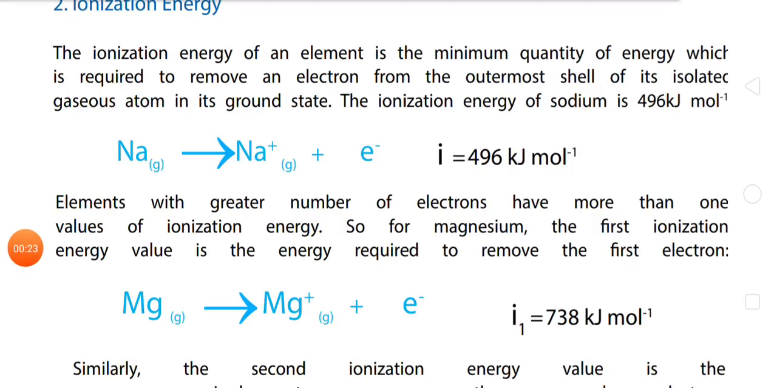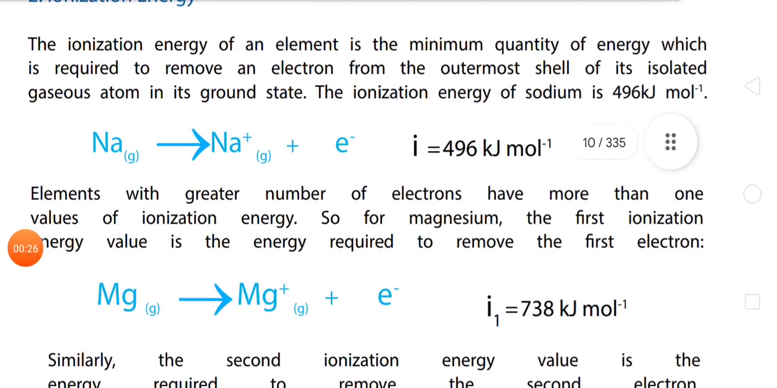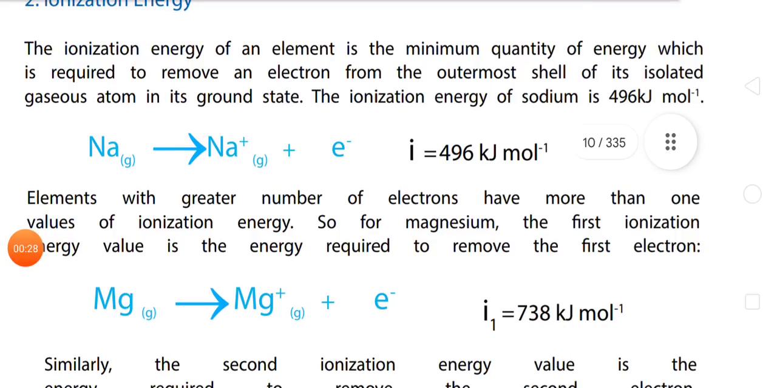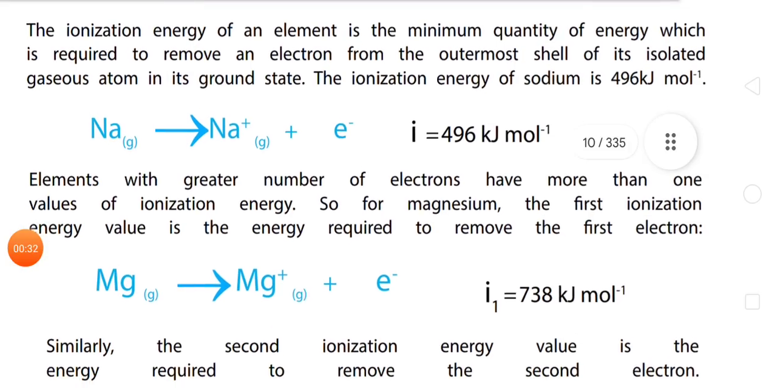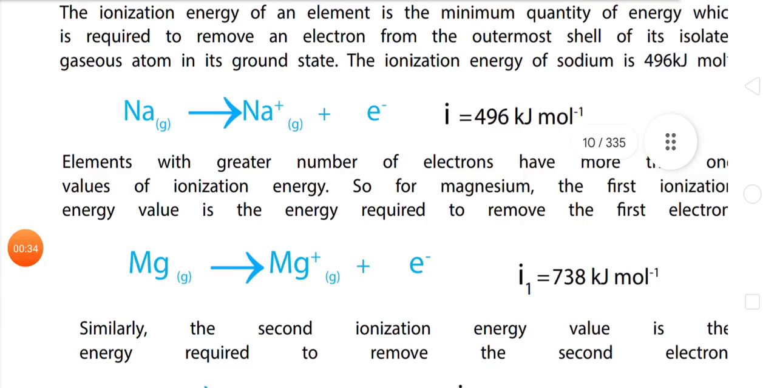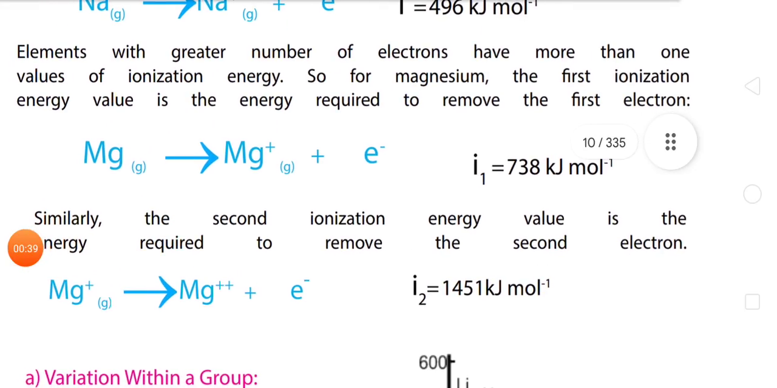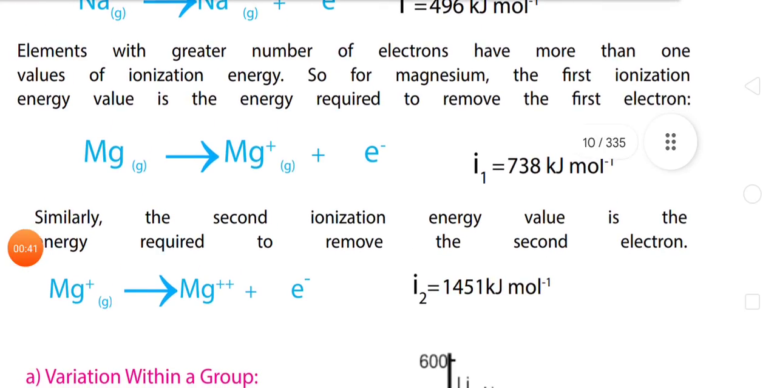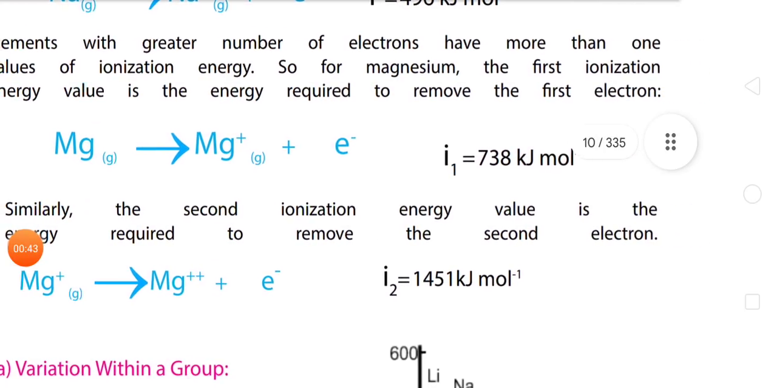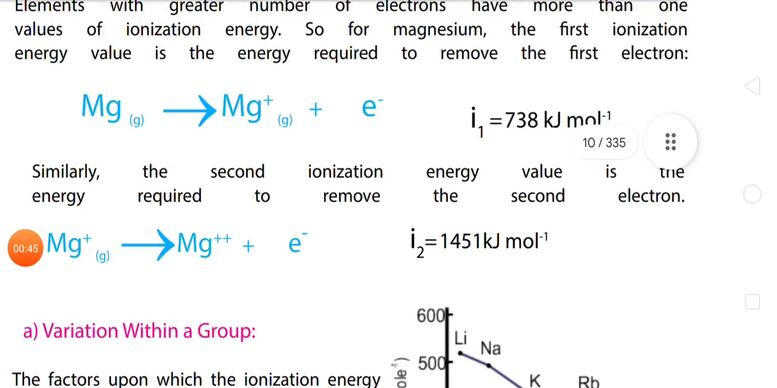Elements with a greater number of electrons have more than one value of ionization energy. So for magnesium, the first ionization energy value is the energy required to remove the first electron. Similarly, the second ionization energy is the energy required to remove the second electron.